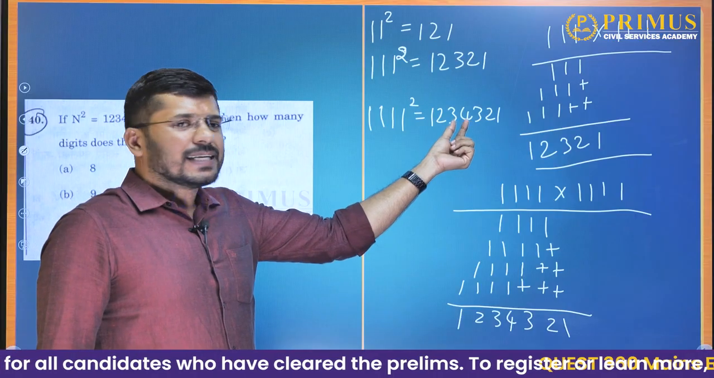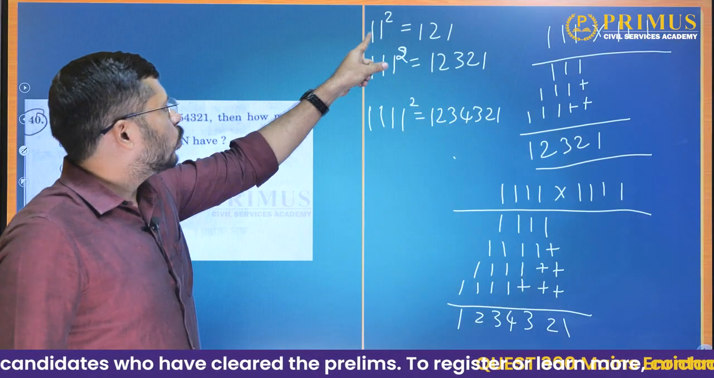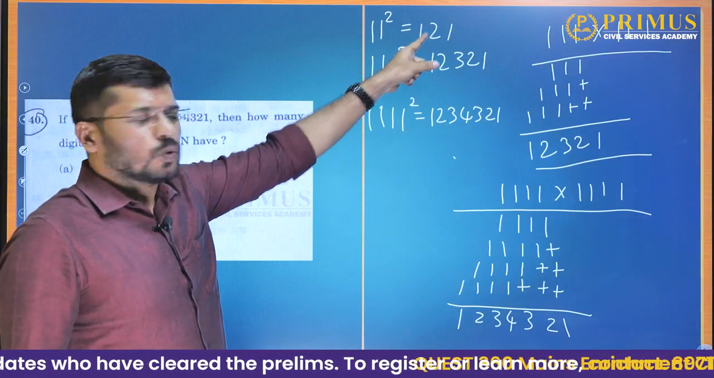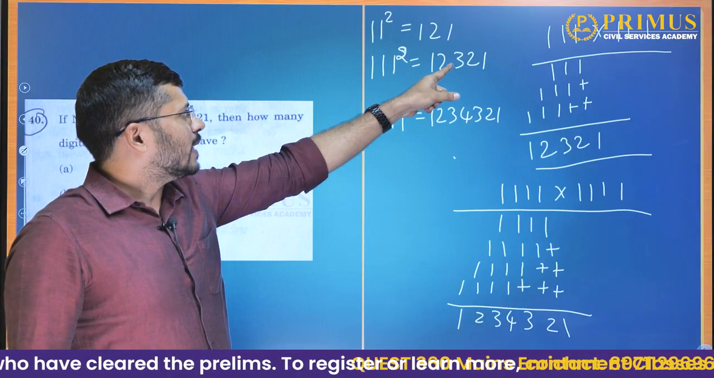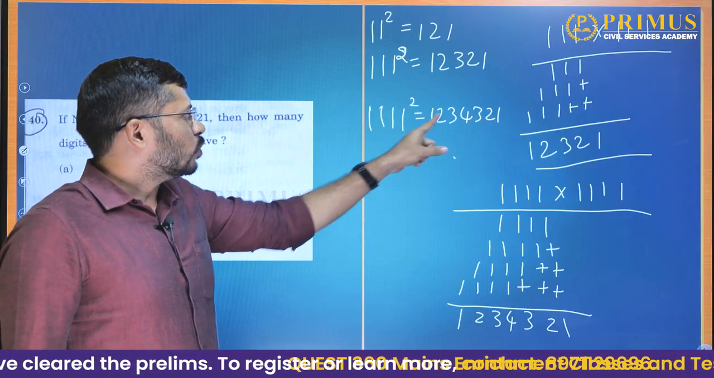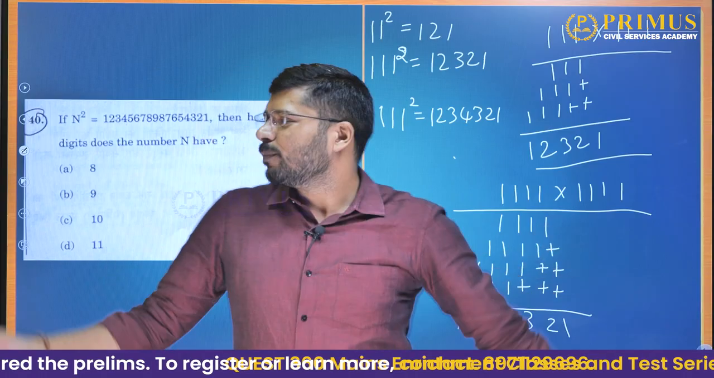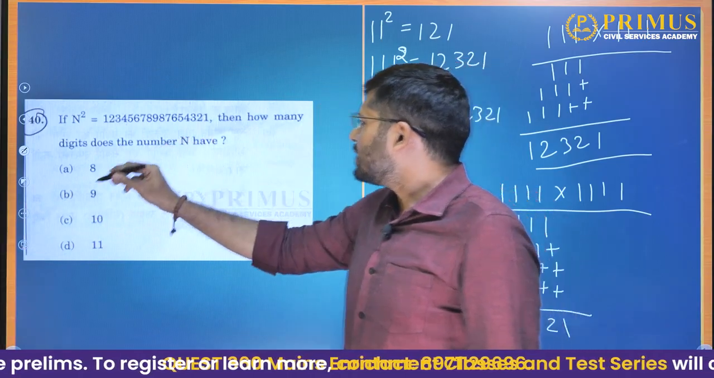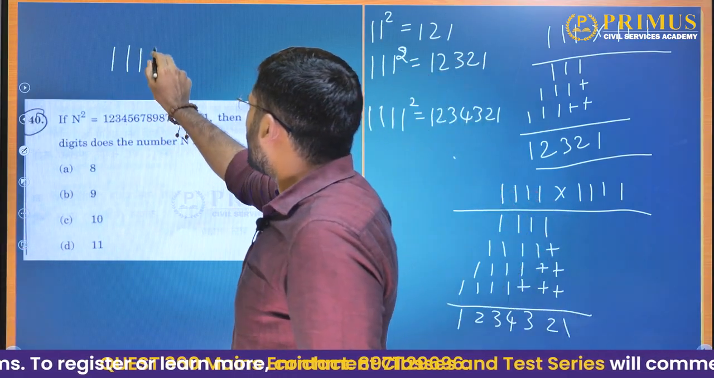That is the biggest digit in their square. Here there are 2 digits. The biggest digit is 2. Here there are 3 digits. The biggest digit is 3. Here there are 4 digits. So the biggest digit is 4. That way, what is the biggest digit here? It is 9.